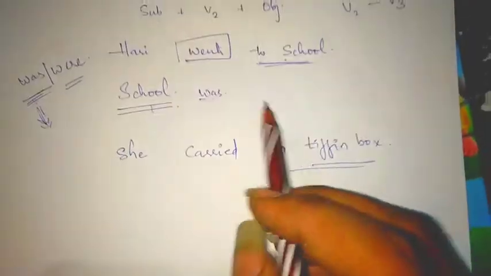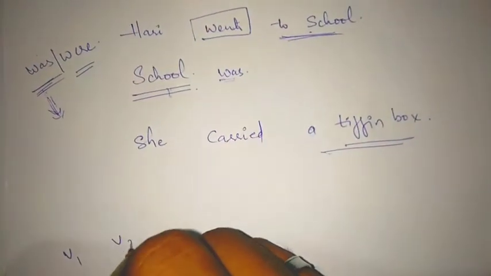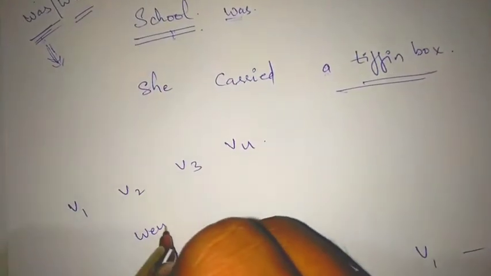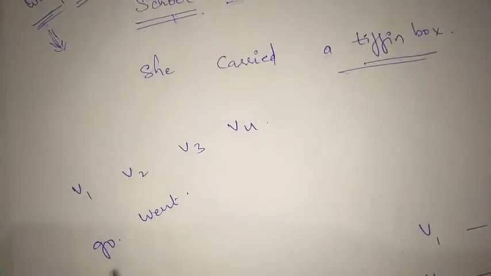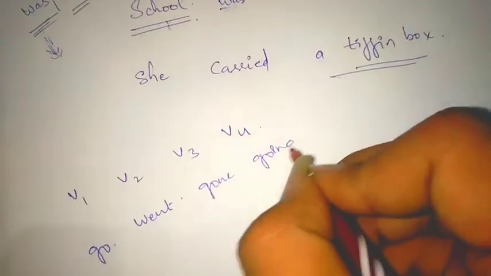So it is easy to convert v2 to v3, then we can directly convert. What is the v3 form of went? First of all, we have to know the v1, v2, v3, v4 forms. So went is v2, go is v1, and gone is v3, going is v4.